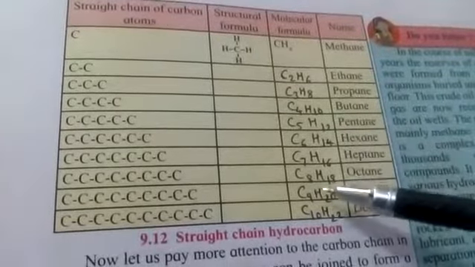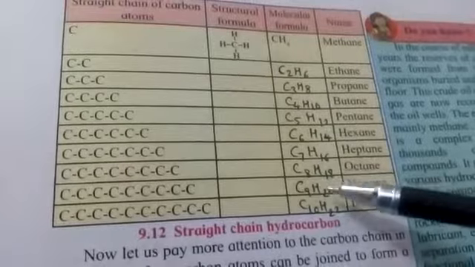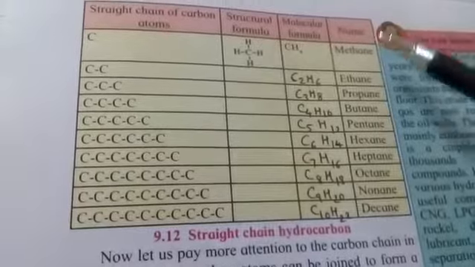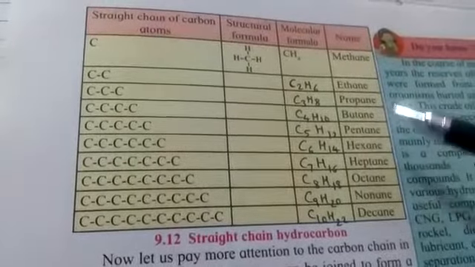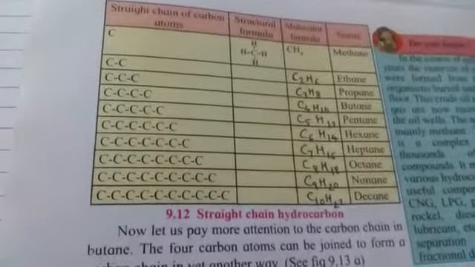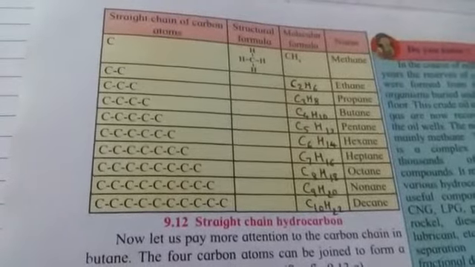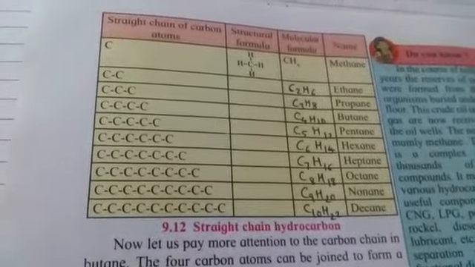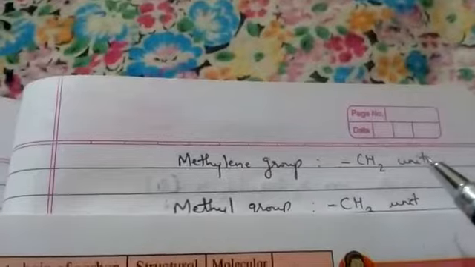So the series in which the adjacent compounds differ by one methylene unit, that is the CH2 unit, is known as homologous series. Like this you can form homologous series of almost all the hydrocarbons, let it be alkenes or alkynes or any other functional groups that we shall study now. So please keep in mind that homologous series is the series in which the neighboring or adjacent hydrocarbons differ by a methylene unit. The spelling of methylene, see like this, methylene group or methylene unit, that is the CH2 unit. Keep that in mind.